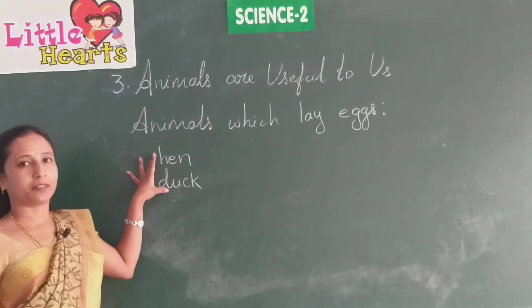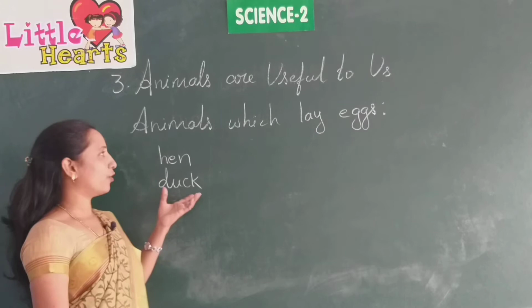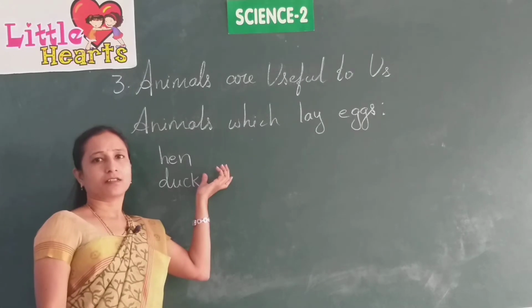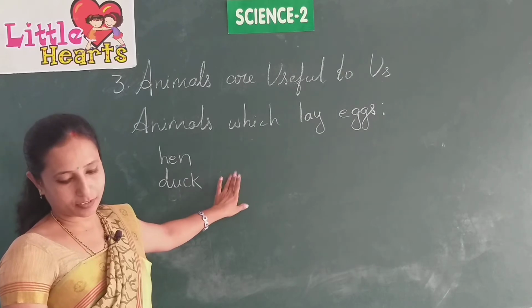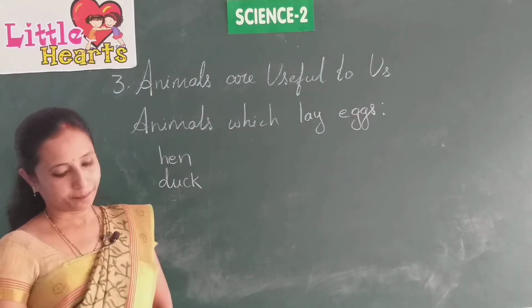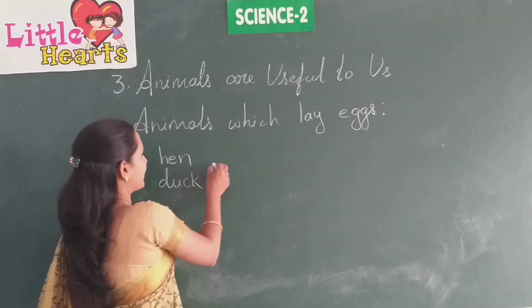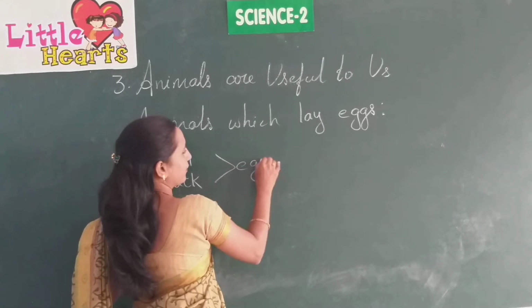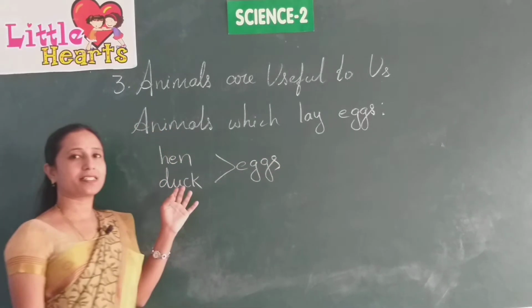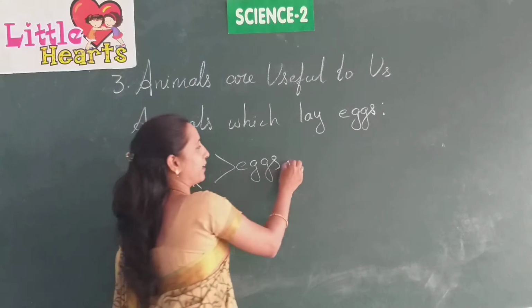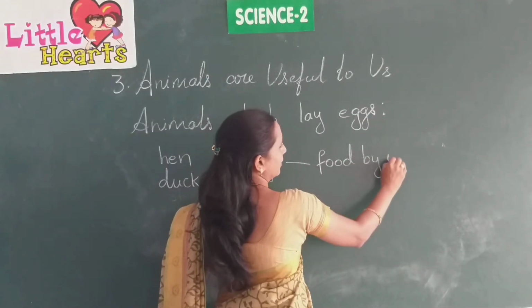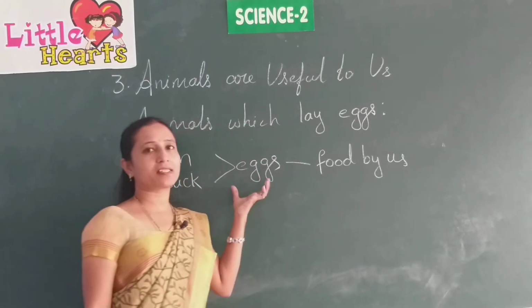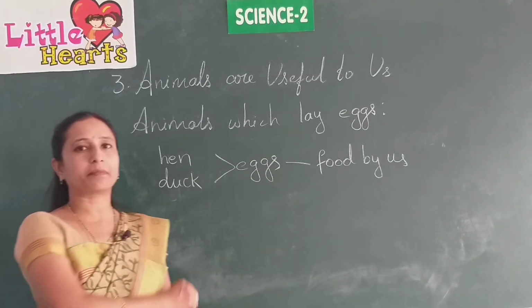These are the animals which lay eggs. Eggs give us good proteins, and they also have many vitamins and minerals. The eggs given by hen and duck are taken as food by us. We can boil the eggs, or we can make omelette, or we can make some curries.